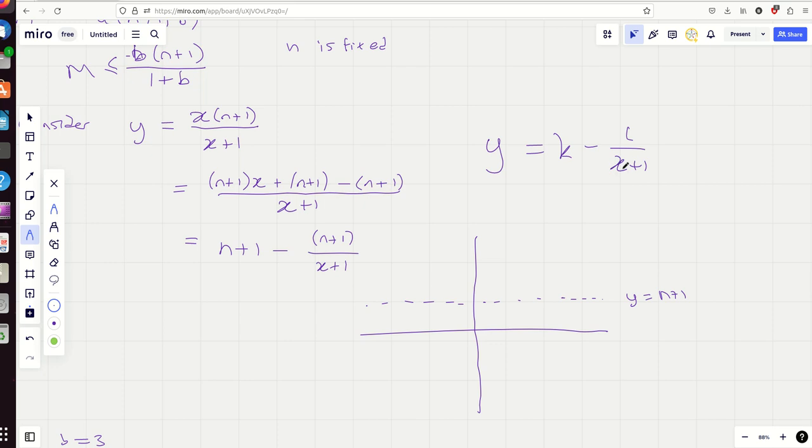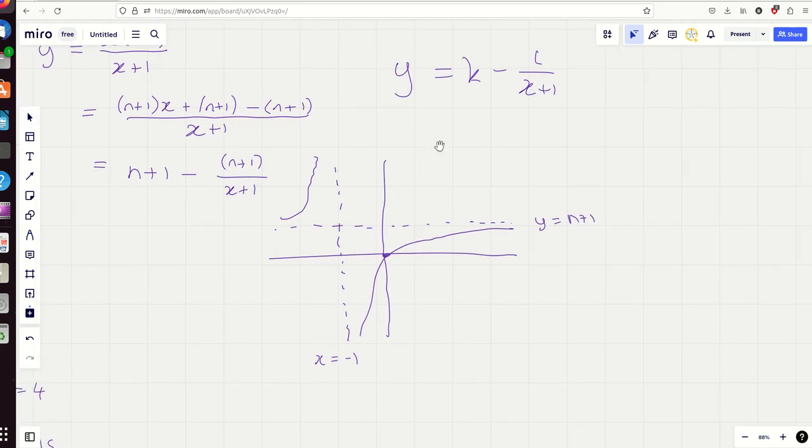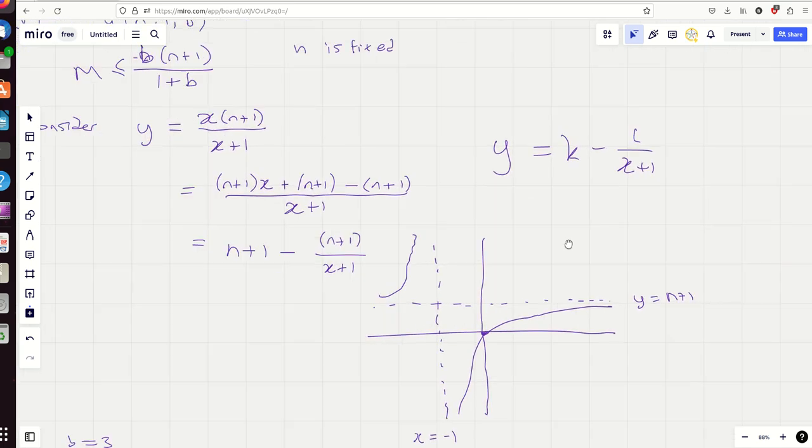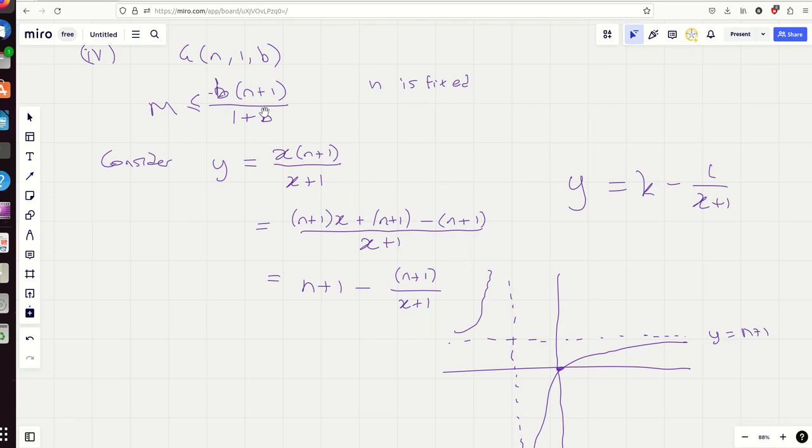And it's going to go through (0, 0) as well, because when x is 0, you have n plus 1 minus n plus 1. So it's going to go through (0, 0), and it's also going to have an asymptote at x equals minus 1. We don't actually care about the left-hand side because x is strictly positive here. It's going to be doing that, like that. Another solution I saw online for this question actually differentiated. There's no need to differentiate here. We've just got to remember now that m is definitely an integer.